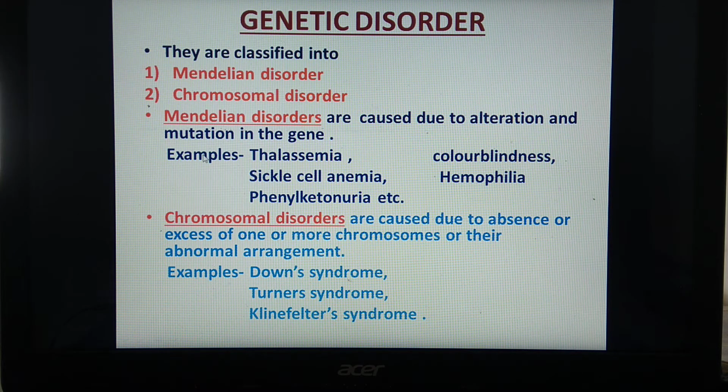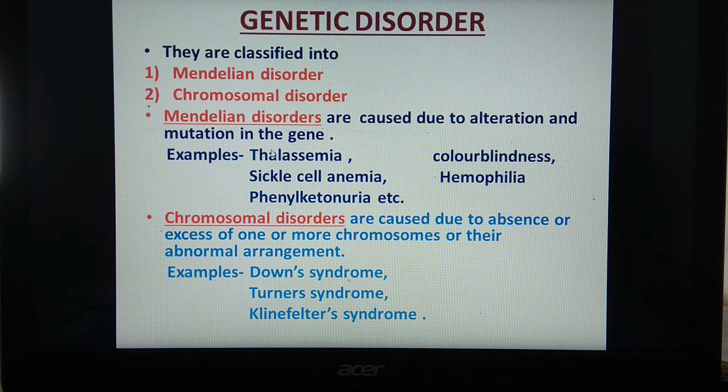Examples of Mendelian disorders we have studied are color blindness and hemophilia. We also have studied sickle cell anemia and phenylketonuria. Under this genetic disorder, here we have to study thalassemia. Then what are chromosomal disorders? These chromosomal disorders are caused due to absence or excess of one or more chromosomes, or it may be because of their abnormal arrangement.